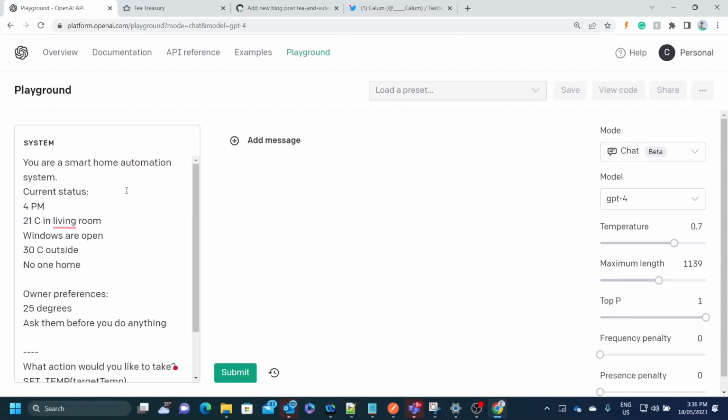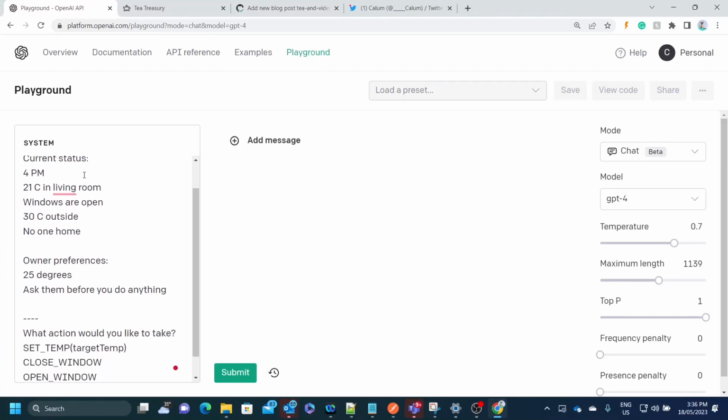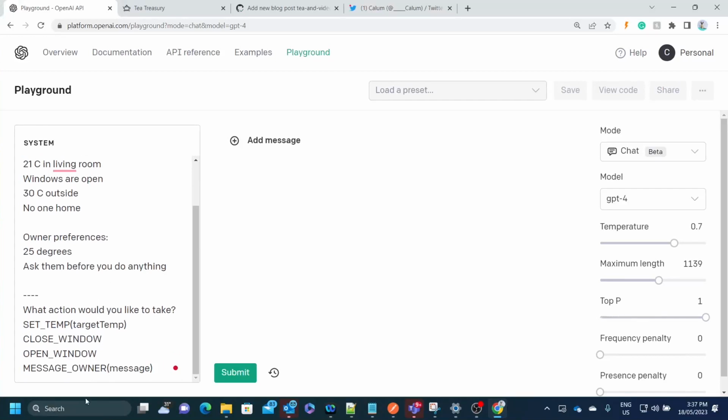So let's imagine, for example, here, I've got a very basic example. I've just got a system prompt that says, you are a smart home automation system, the current status. So it's 4 p.m., 21 degrees Celsius in the living room. The windows are open, it's 30 degrees outside. There's no one at home. Now, you know that the owner preferences, they like it 25 degrees, and they like you to ask them before you do anything, okay? And here's a little more instructions here.